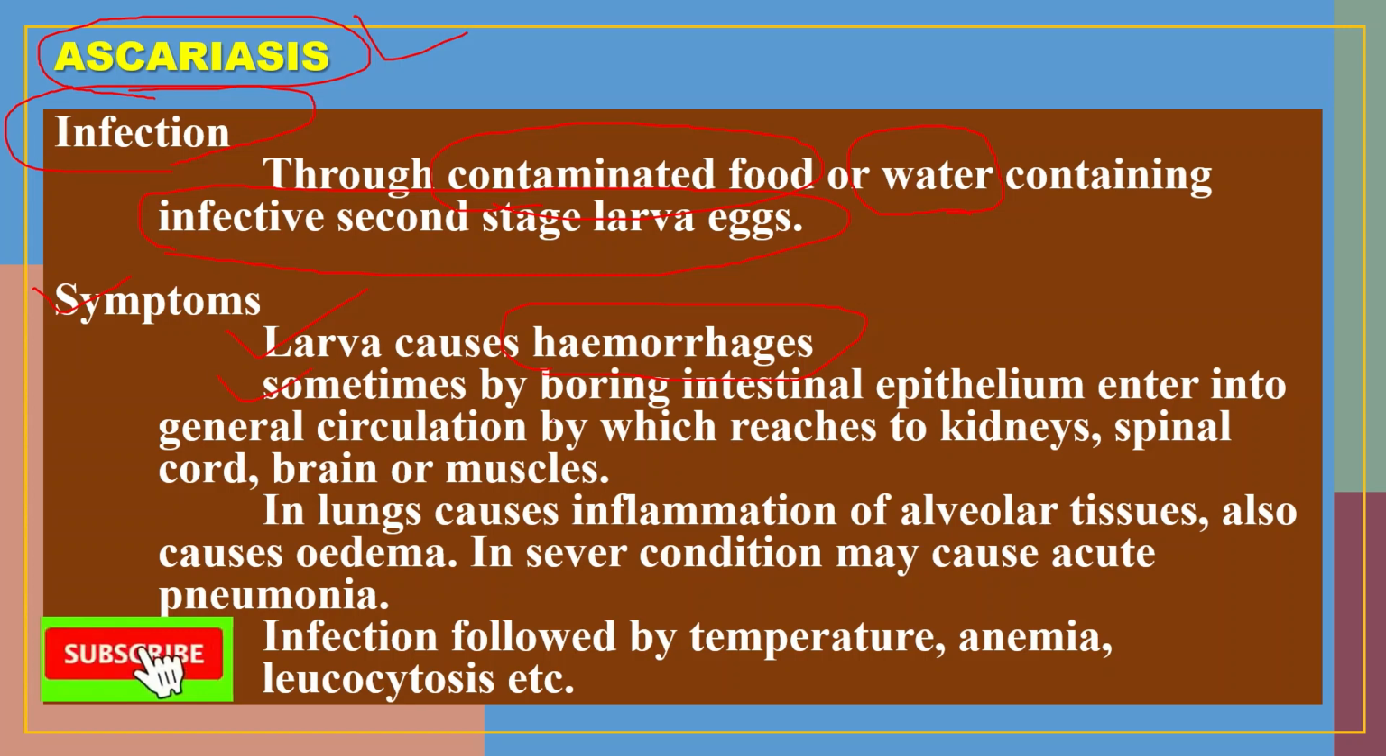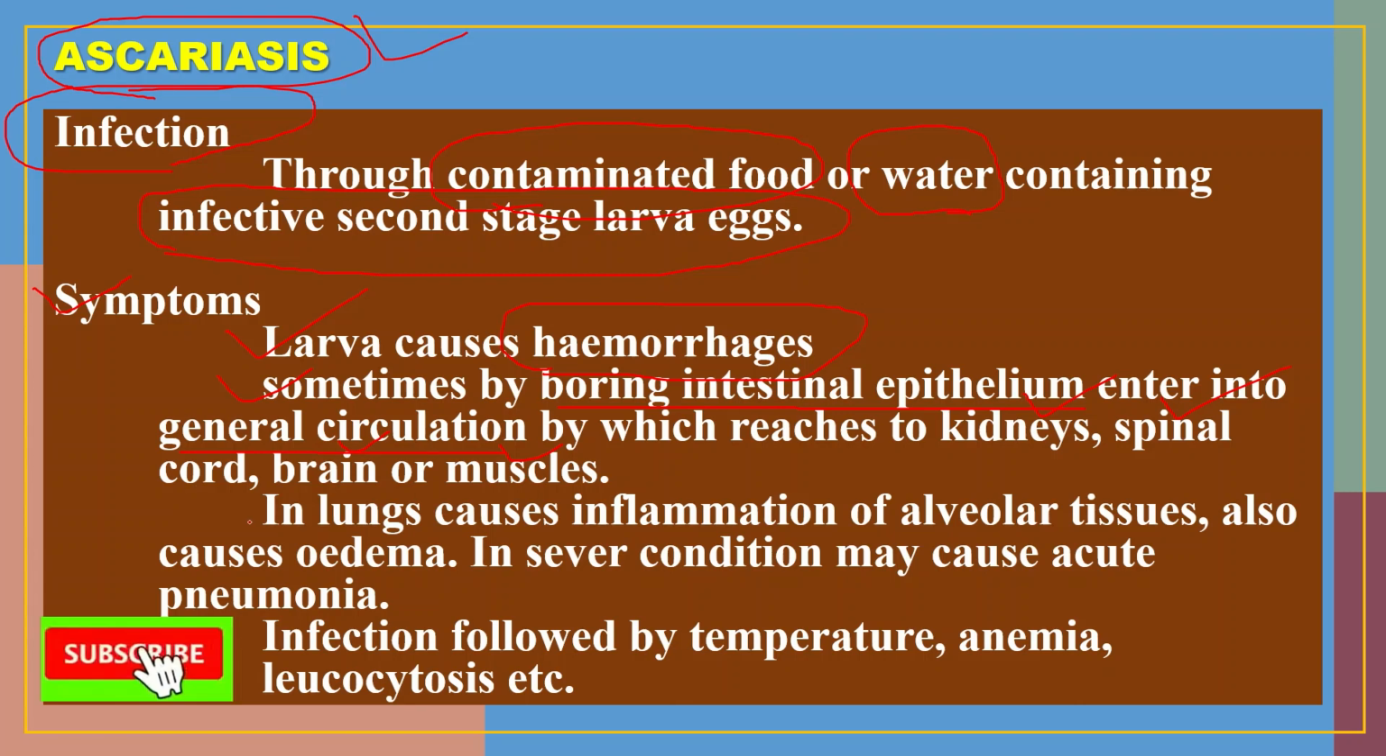Then these larvae sometimes bore through the intestinal wall. By boring through the intestinal epithelium, these larvae can enter into the general circulation, by which they may also enter into some vital organs like kidneys, spinal cord, brain, or muscles.